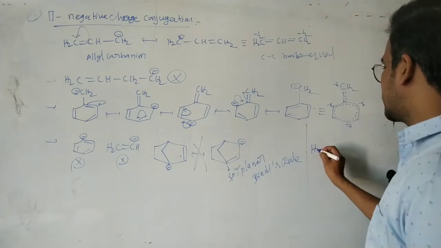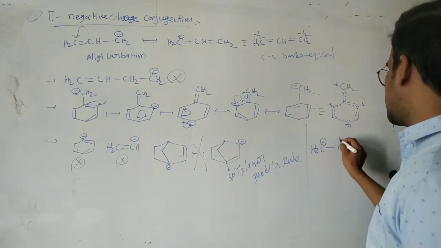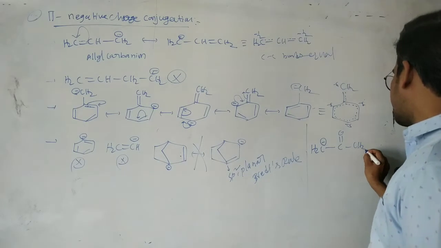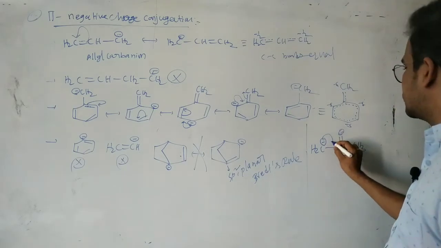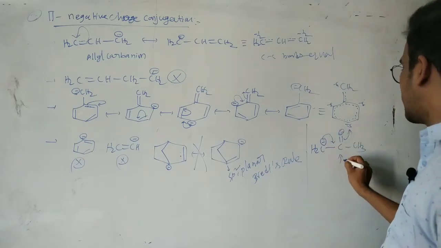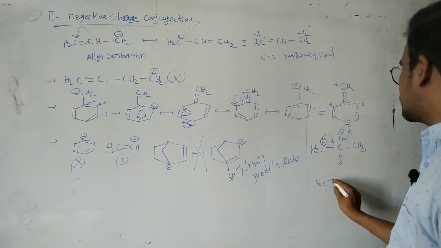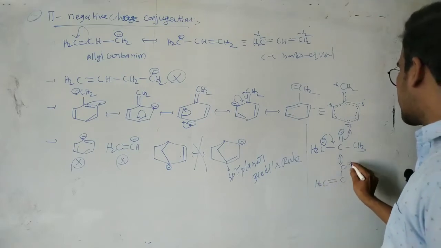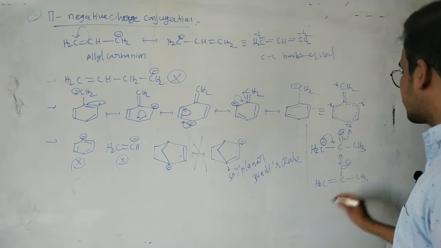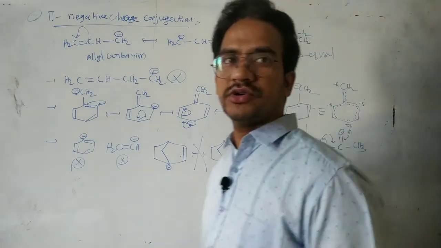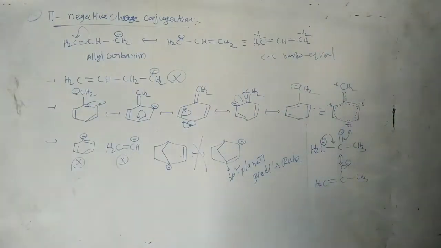Next, one more example: CH2 minus, C double bond O, here CH3. This negative charge is delocalized with the C double bond O group. So CH2 double bond, oxygen getting a negative charge, and this is CH3. This is pi negative charge conjugation. Next, some more examples. Just write down this one.